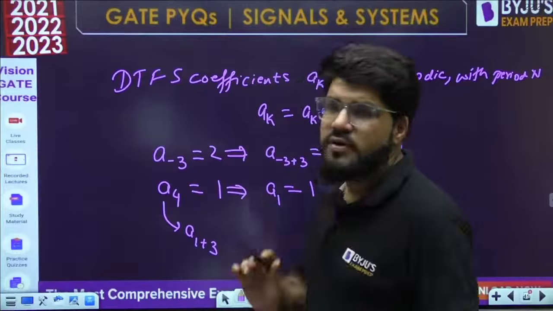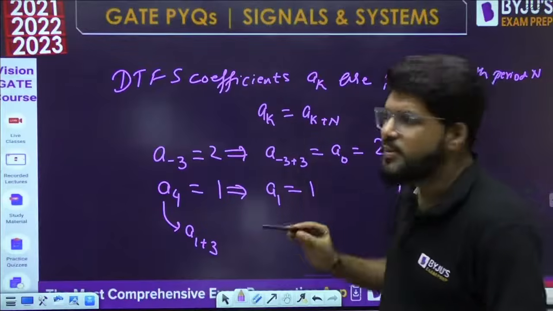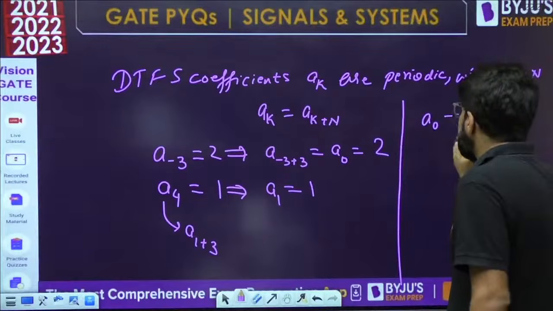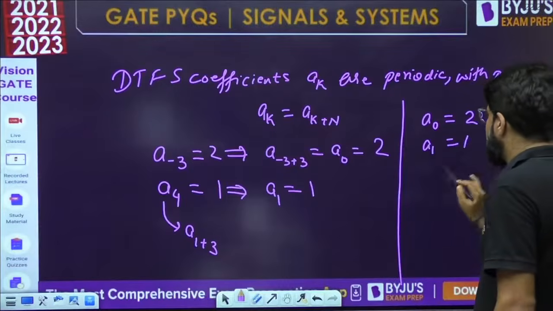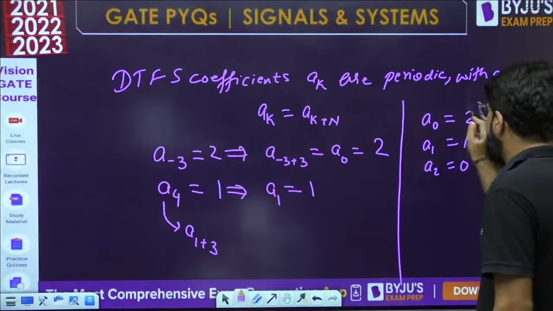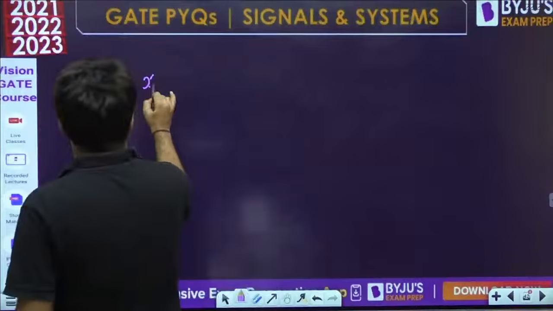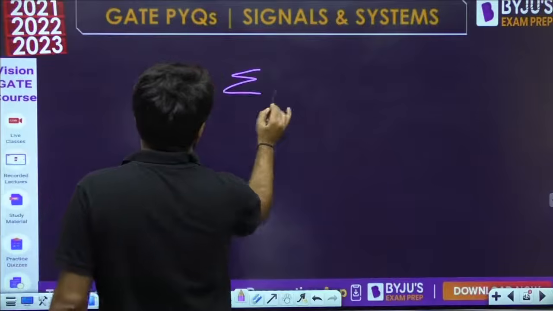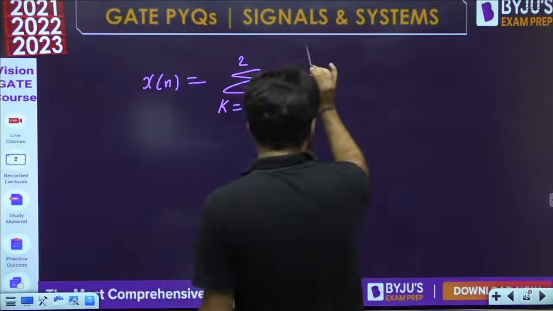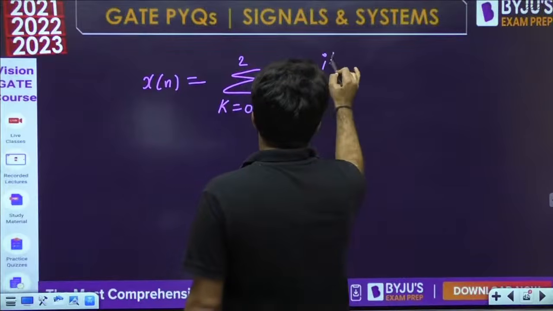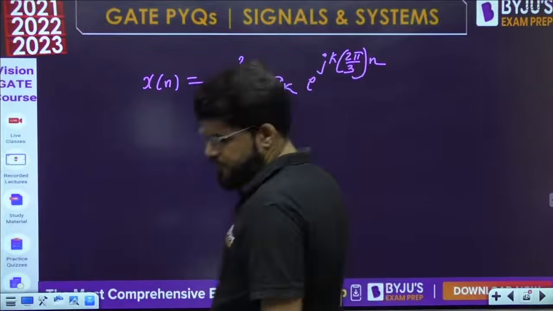So normally we write down the Fourier series coefficients from 0 to n minus 1. So what is a0? ये आ गया है 2. Okay, what is a1? It is 1. Rest all 0. This is in the range 0 से n minus 1. So what is the signal xn now? The Fourier series formula is summation k is equal to 0 से n minus 1. n का value 3 रख देते हैं. a k e raised to the power j k 2 pi by 3 into n.